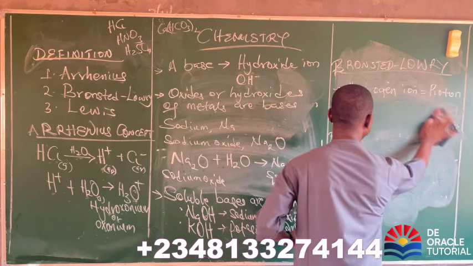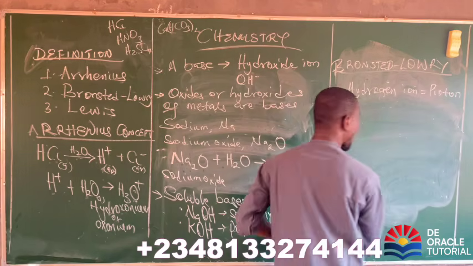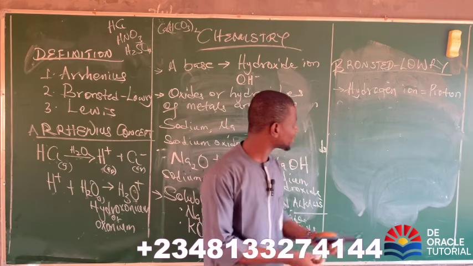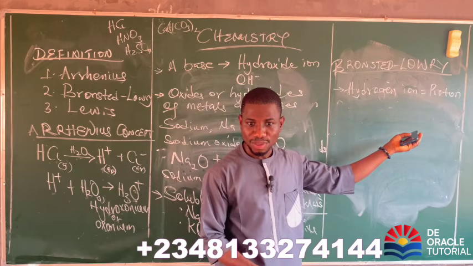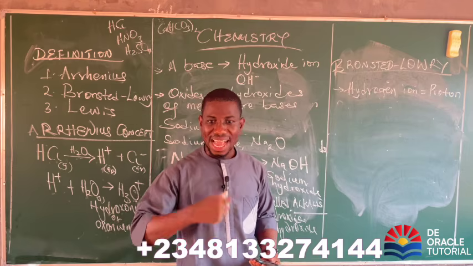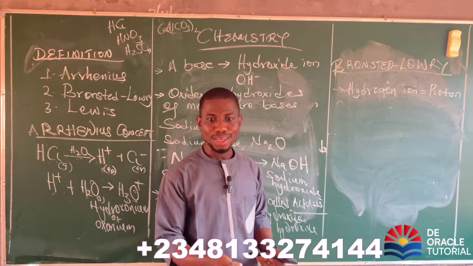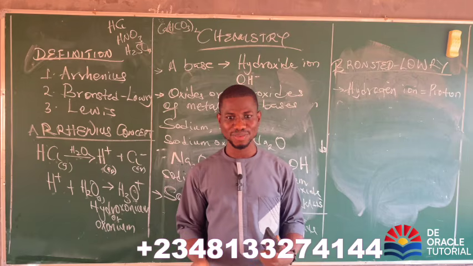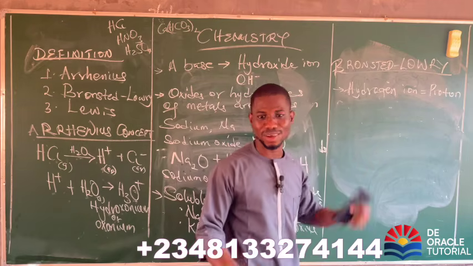What you have, right? So if acids have hydrogen, can they donate hydrogen? Yes. So since they have proton, can they donate the proton? So will you call them proton donors or proton acceptors? Proton donors. So that is what Bronsted-Lowry is saying.